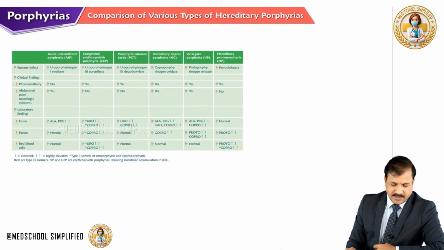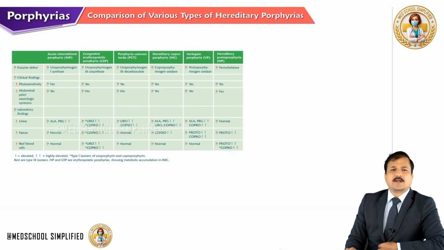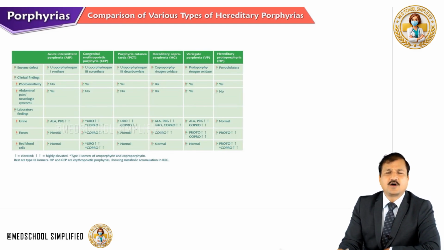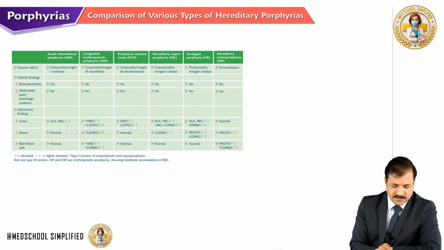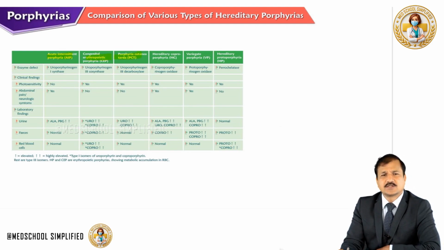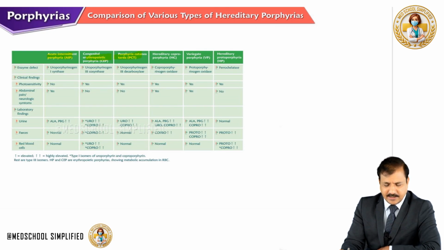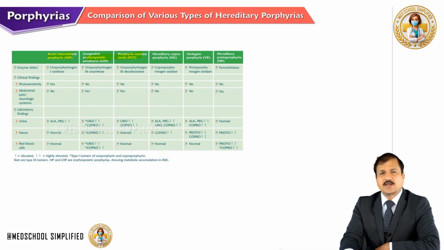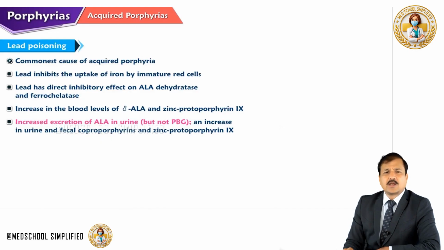Alright, so this table is giving you different features of all types of porphyria as a condensed view. We have acute intermittent porphyria, congenital erythropoietic porphyria, and Porphyria Cutanea Tarda. These are the things that I have explained. And other porphyrias are given in the tabular form, like hereditary coproporphyria, variegate porphyria, and hereditary protoporphyria. Now let's move on to see acquired porphyria.